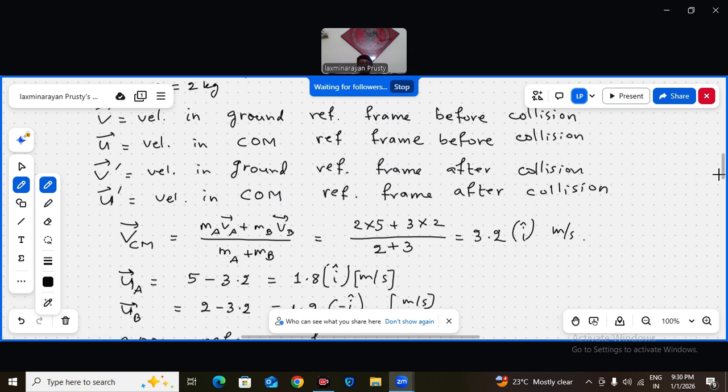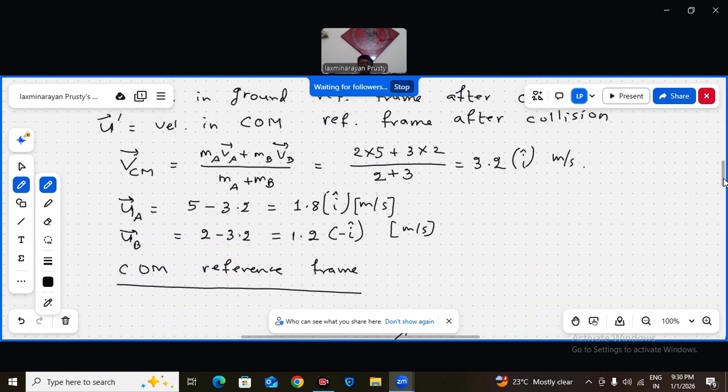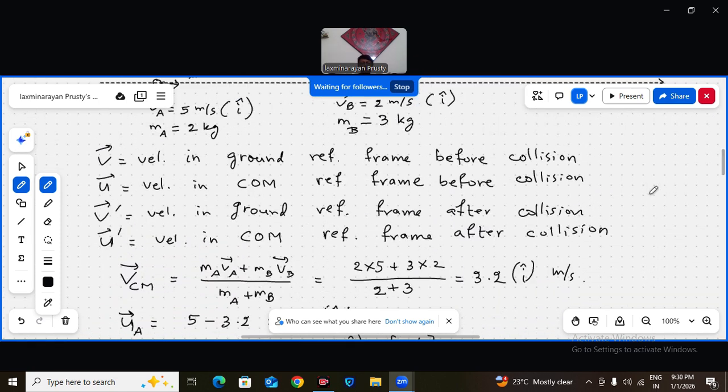Remember that. So what is the VCM here? As you know, (MA VA bar plus MB VB bar) divided by (MA plus MB) is the VCM with respect to the ground. The center of mass moves with a velocity VCM given by (2 into 5 plus 3 into 2) by 5, that is 16 by 5, 3.2 i cap meter per second.